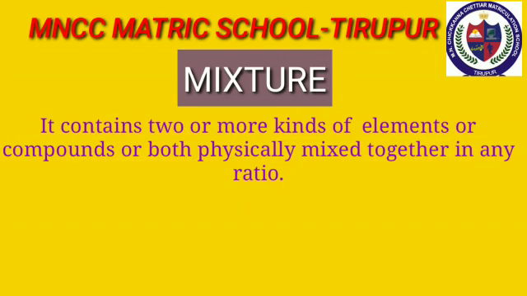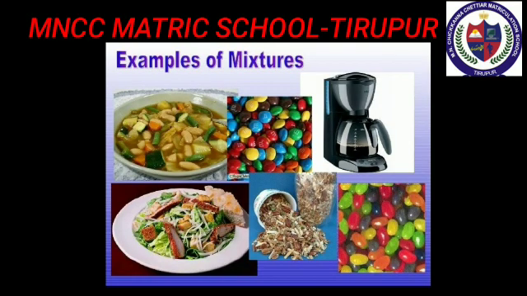Next, we learn about mixture. It contains two or more kinds of elements or compounds or both physically mixed together in any ratio, that is called a mixture. For example, air and lemonade. Air is a mixture of nitrogen, oxygen, carbon dioxide, water vapor and other gases, and also lemonade is a mixture of lemon juice, sugar and water.